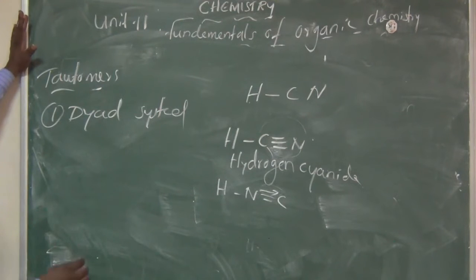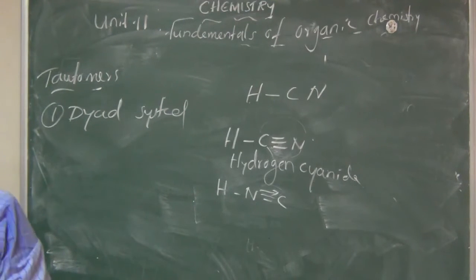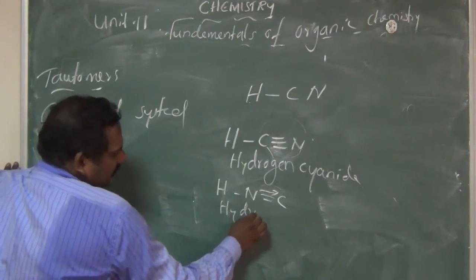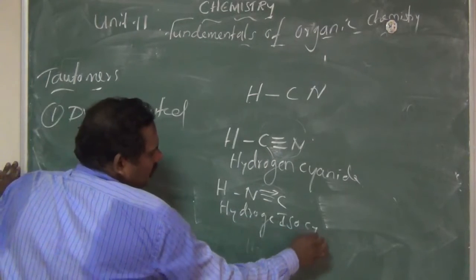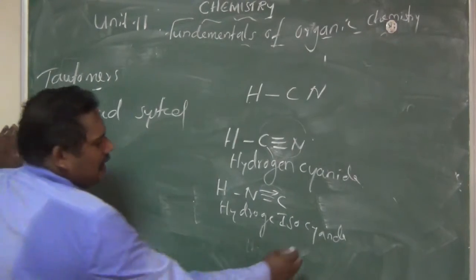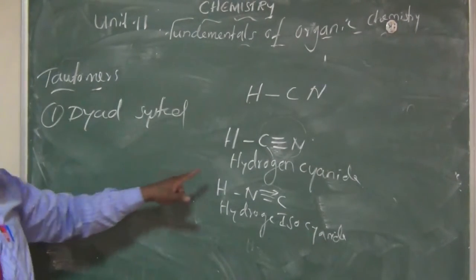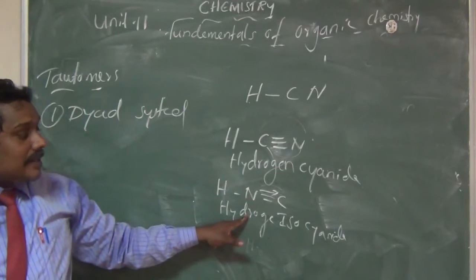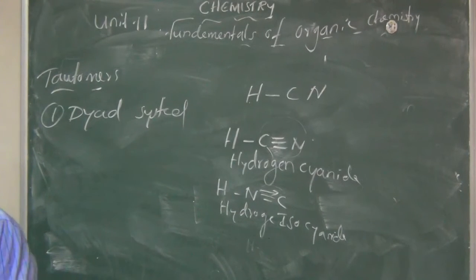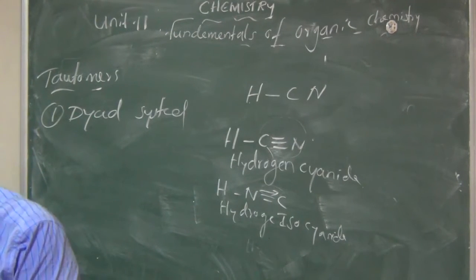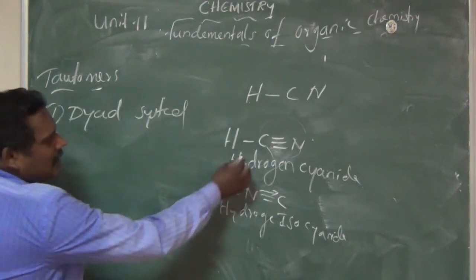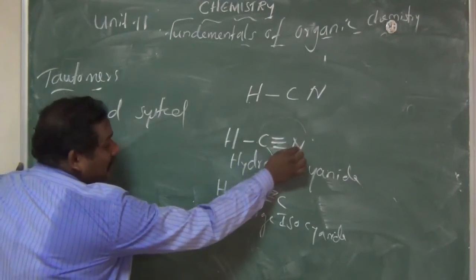So how can you say the name of this compound? Hydrogen isocyanide. First one is hydrogen cyanide. Second one is hydrogen isocyanide. This is a dyad system. What does it mean? The hydrogen atom oscillates between two directly linked polyvalent atoms, here carbon and nitrogen. Carbon and nitrogen are the polyvalent atoms.